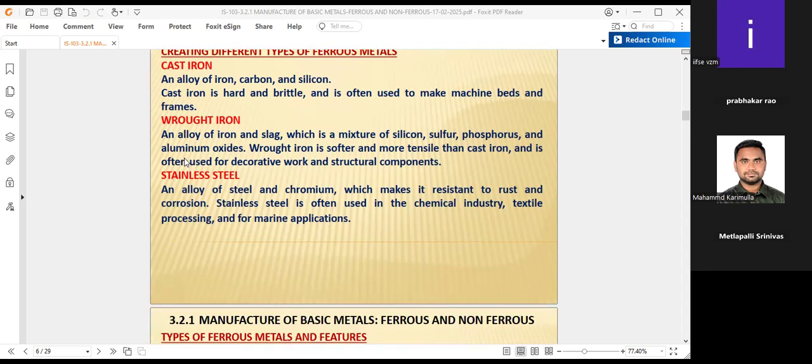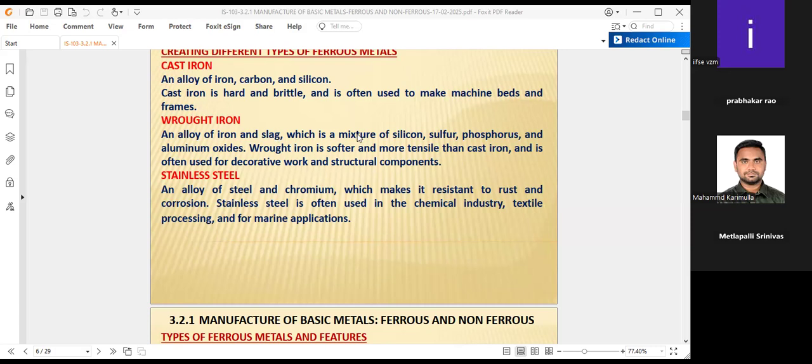Wrought iron is an alloy of iron and slag. The slag is a mixture of silicon, sulfur, phosphorus, and aluminum oxides; these combined are called slag.